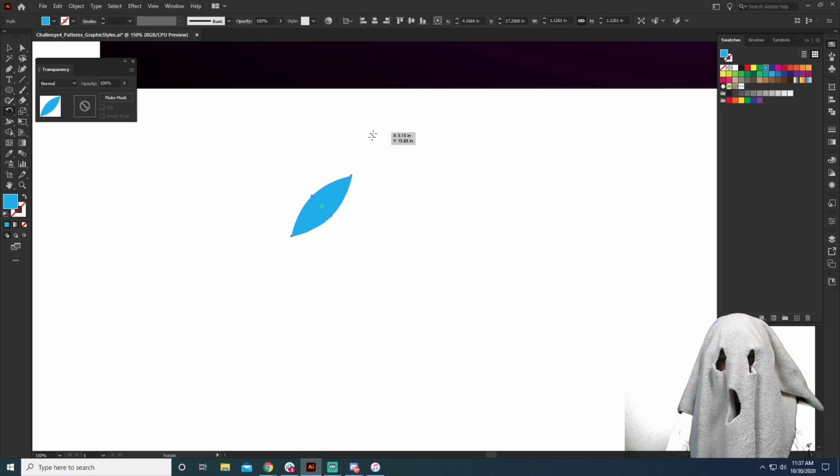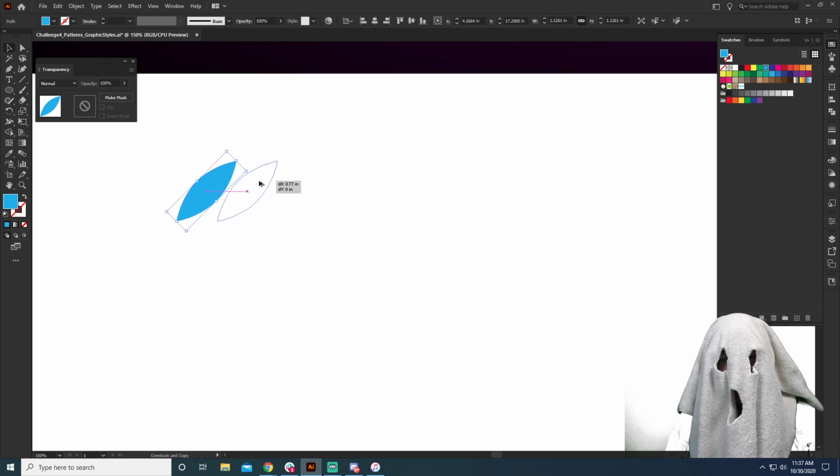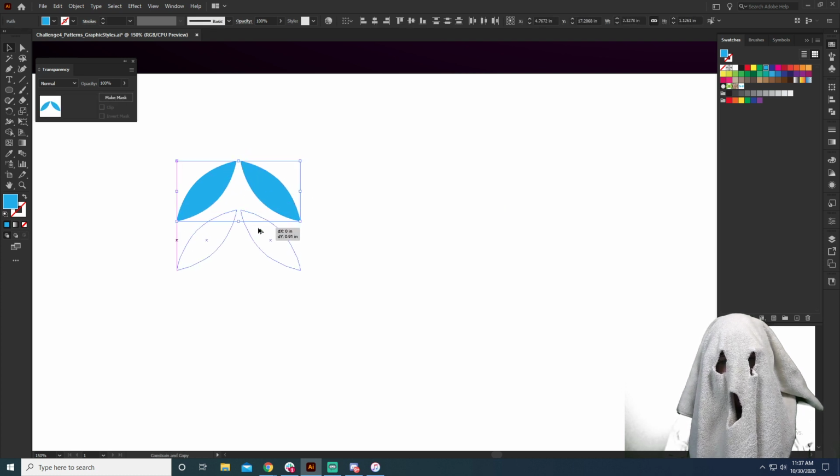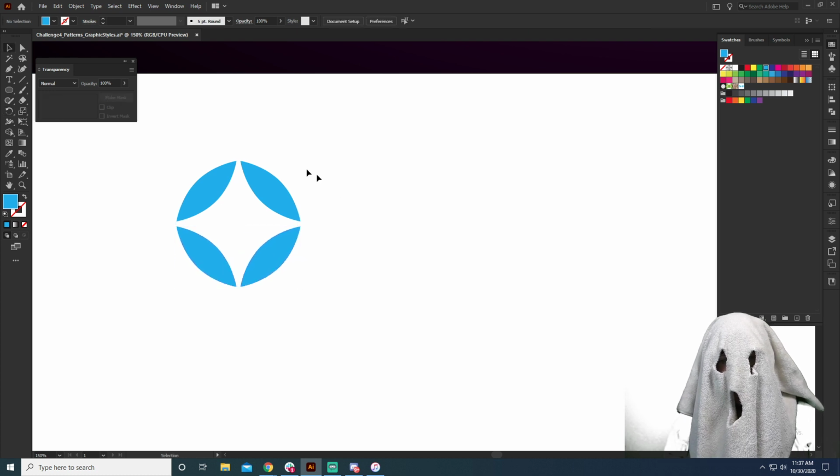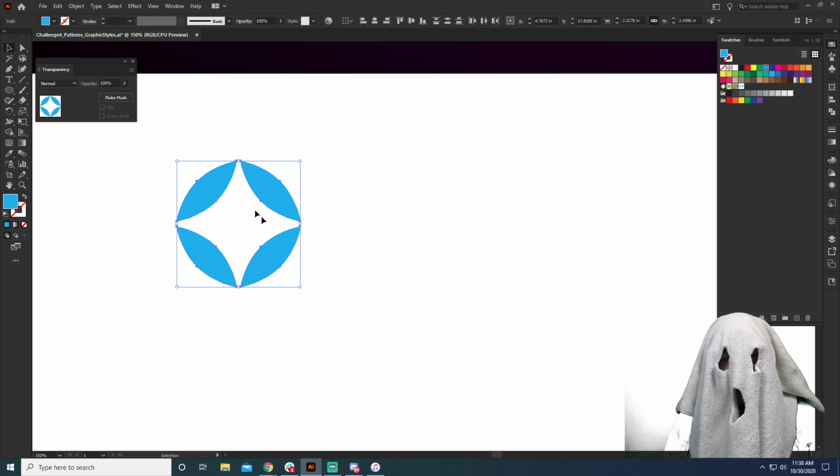I'm going to rotate this 45 degrees and then make another copy of it and rotate it again another 45. Cool, that's looking good. And you know what? Let's do another one down here that lines up that just looks like that. So give it a little bit of space, and that looks good to me. So this is going to be our pattern for what we do on the sheets. Very simple, very easy. And yes, it is a towel. Beware the ghosts.